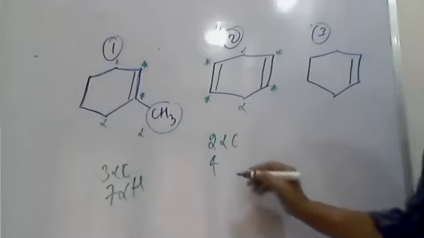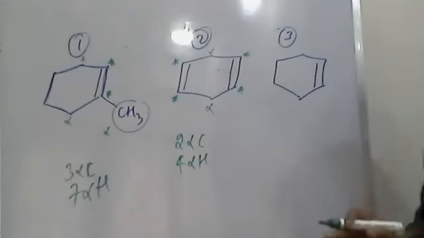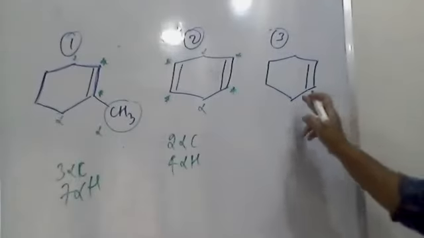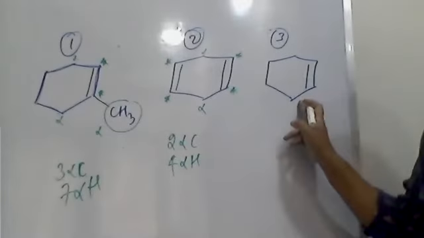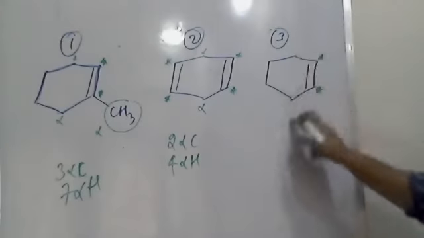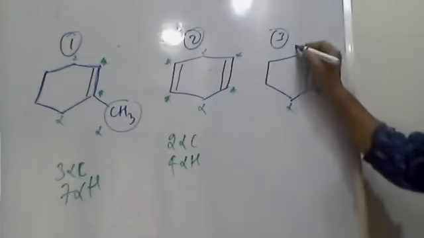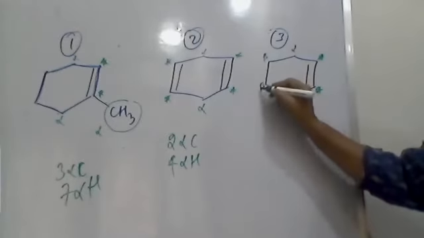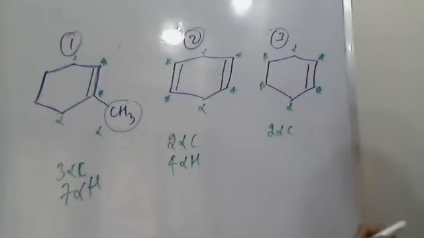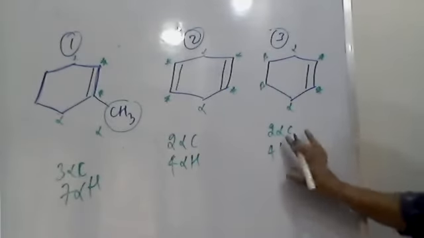Therefore, totally alpha hydrogens: 4. Next, in the third molecule, there is a double bond, and the two CH2 ends immediately attached are called alpha, but the next one is called beta. So this also has 2 alpha carbons and 4 alpha hydrogens.